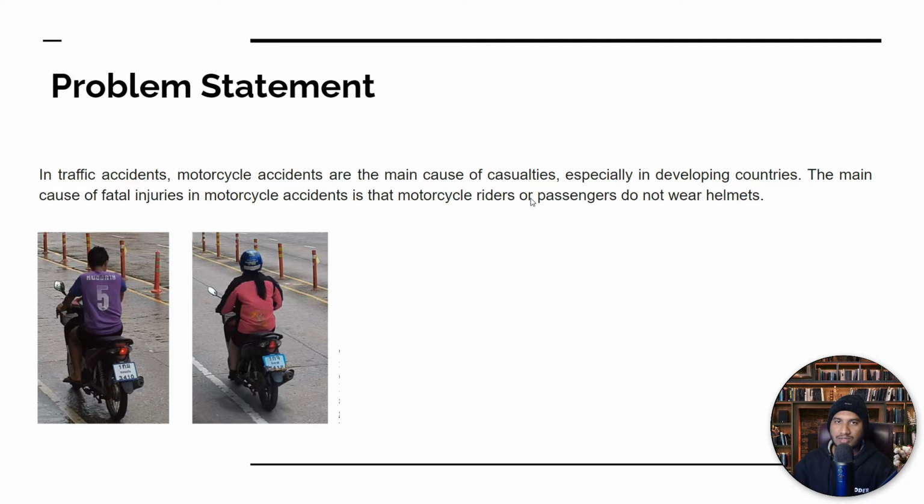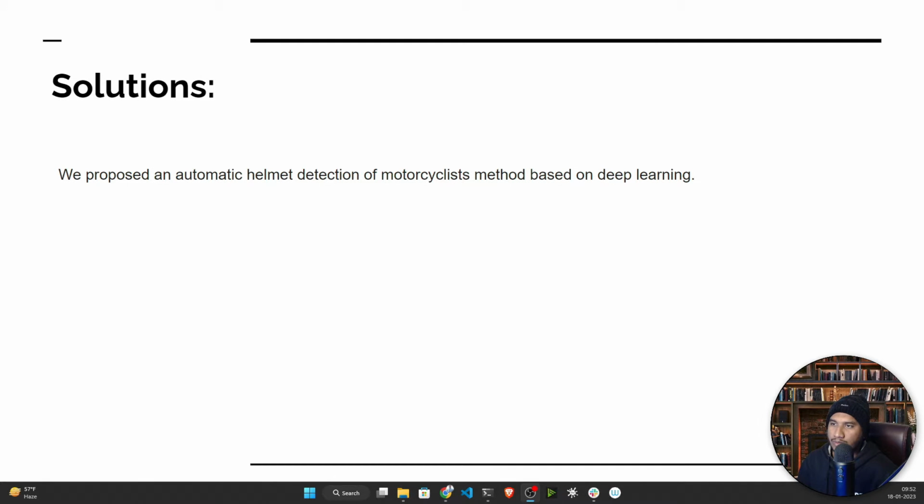It might be a simple problem statement, but if you consider real world problems, this is one of the bigger problem statements in every country. So here I proposed one automatic helmet detection method for motorcycles, based on the deep learning method. So let me show you the demo of this project, like how it will work.